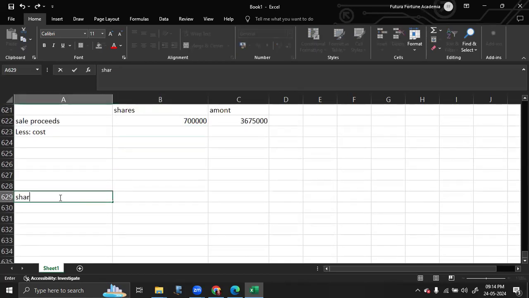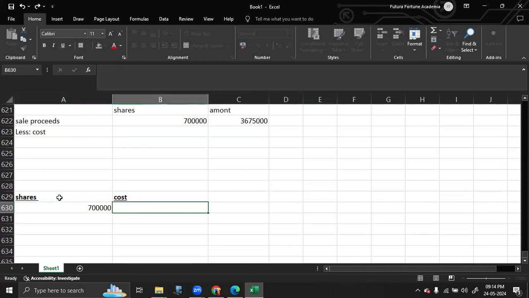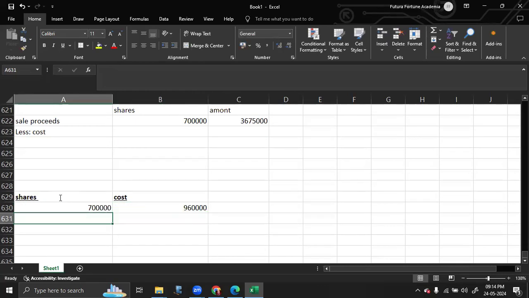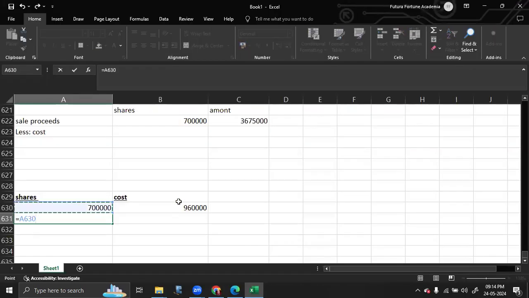So in the share pool, one column is for shares, the other one is for cost. So for shares, we're going to start off with 500,000 shares. The cost of 500,000 shares is 960,000. Then there is a bonus issue, which is this amount into 3 divided by 2.